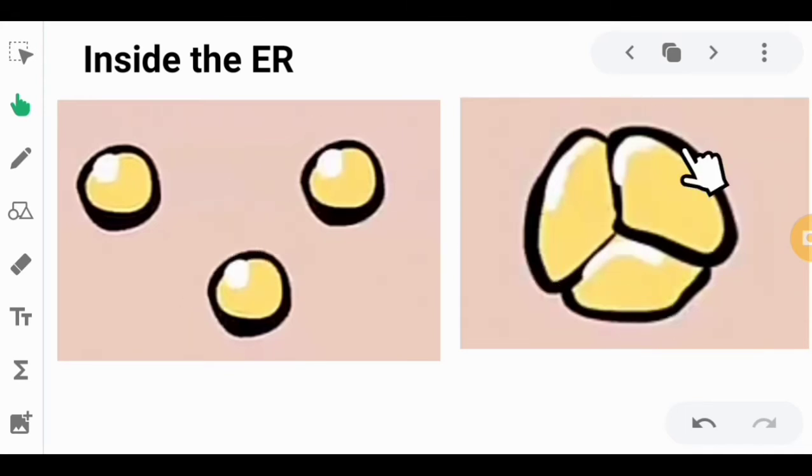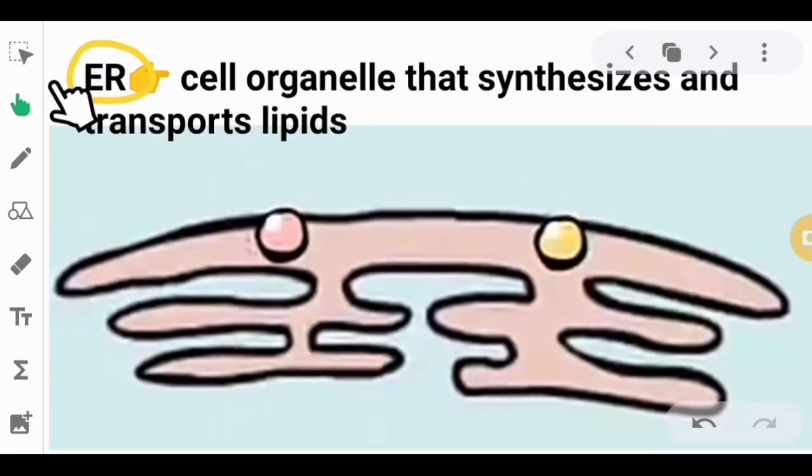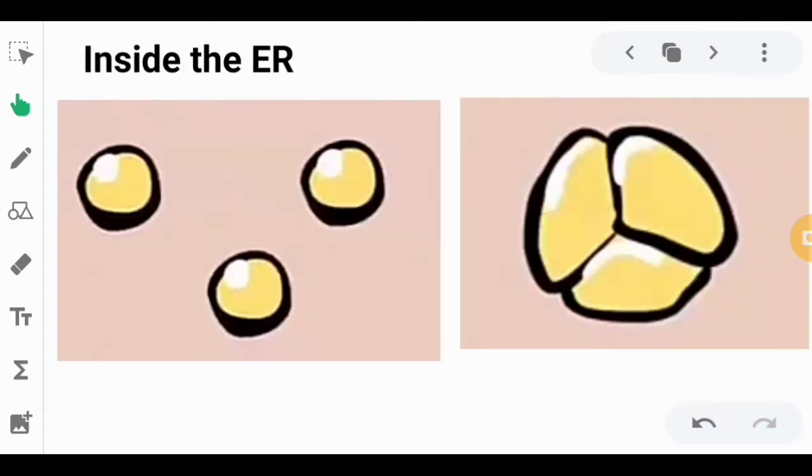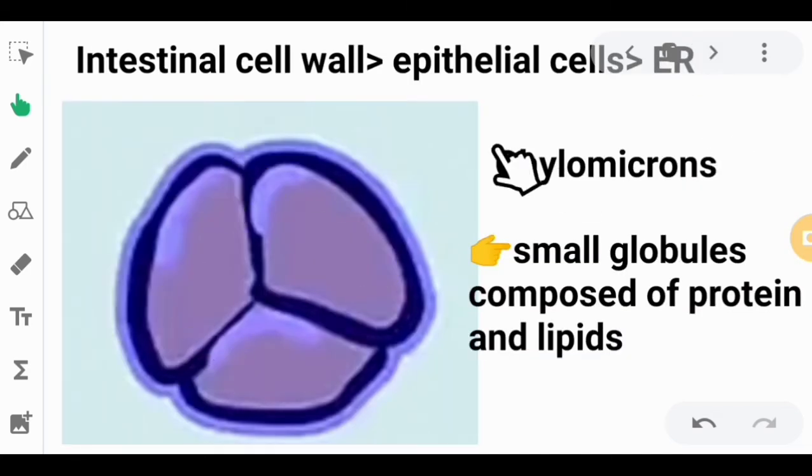Before this triacylglycerol leaves the epithelial cell, it will be coated. Like I said earlier, the ER is responsible for the transport and synthesis of lipids. Inside the ER, it will coat these triacylglycerols with chylomicrons. Chylomicrons are proteins that transport lipids into the lymphatic system, composed of small globules of proteins and lipids. This protein coating gives the triacylglycerols a water-soluble coat, which allows the chylomicrons to travel outside the cell.